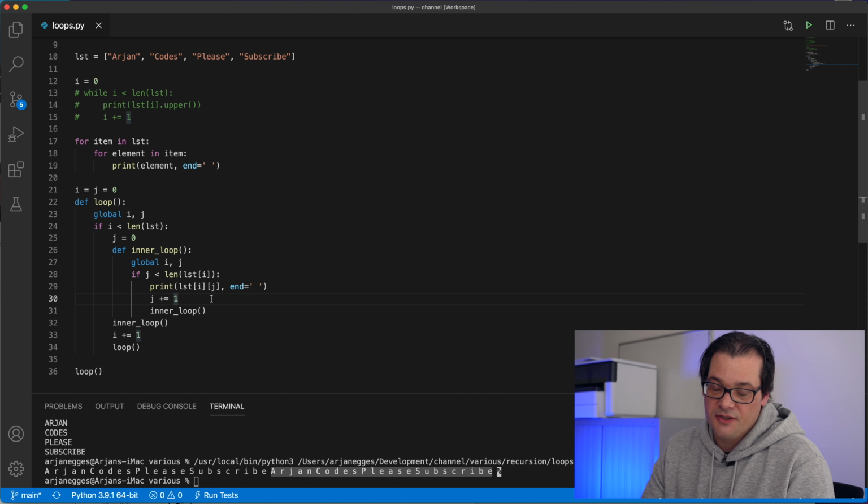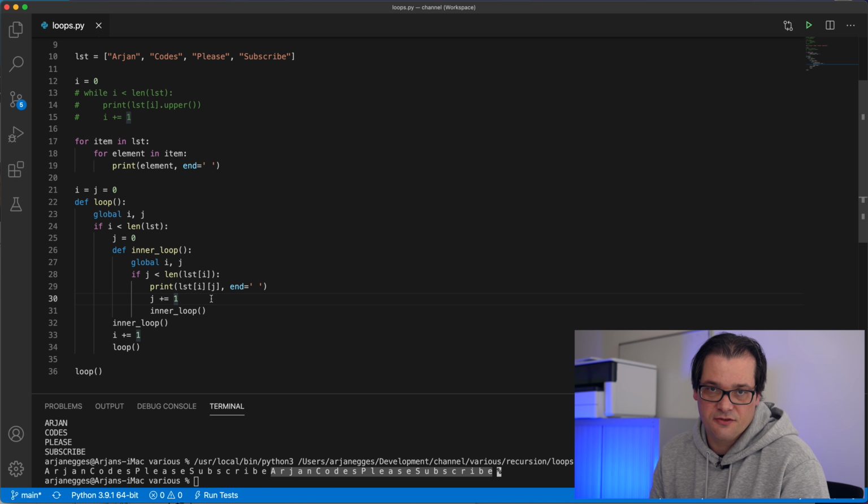So that's one practical reason why relying on recursion for loop-like structures is generally a bad idea, because it just complicates your code, and it's better to have code that's more simple so everybody understands it. Another problem with recursion is that the performance is really bad if you compare it with regular loops such as while and for. And I made an example to show you what I mean.